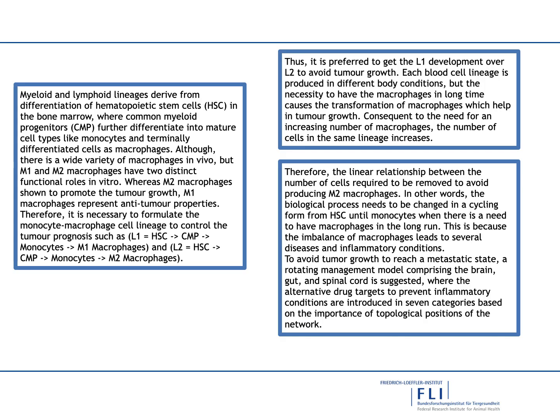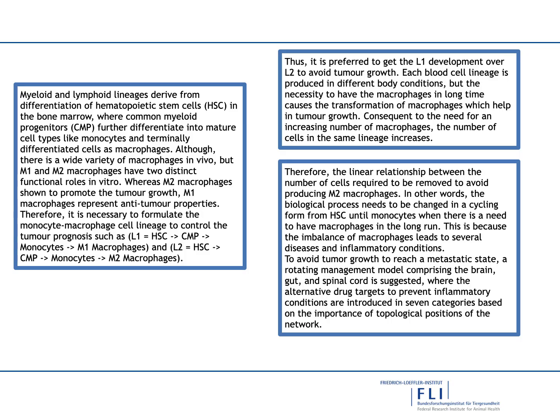Myeloid and lymphoid lineages derive from differentiation of hematopoietic stem cells in the bone marrow, where common myeloid progenitors further differentiate into mature cell types like monocytes and terminally differentiated cells such as macrophages. Although there is a wide variety of macrophages in vivo, M1 and M2 macrophages have two distinct functional roles in vitro. Whereas M2 macrophages are shown to promote tumor growth, M1 macrophages exhibit anti-tumor properties. Therefore, it is necessary to formulate a monocyte-macrophage cell lineage to control tumor prognosis, as shown here.